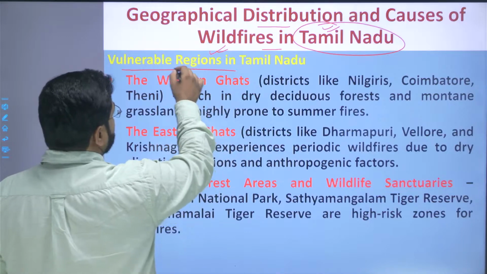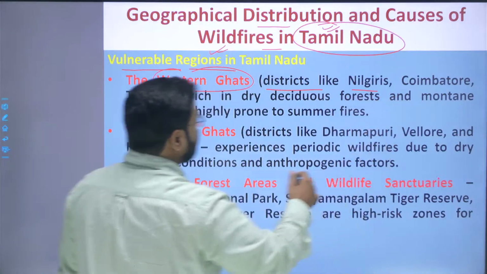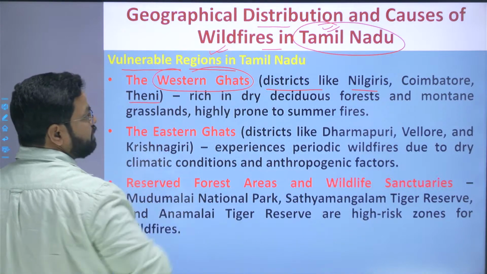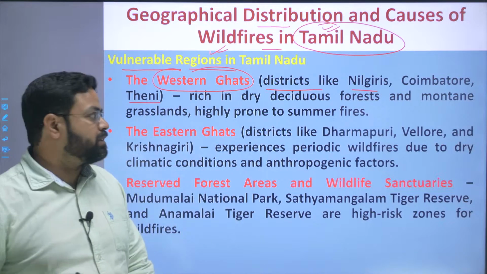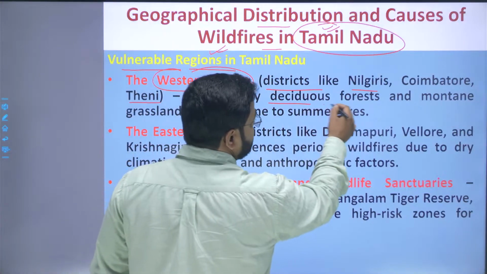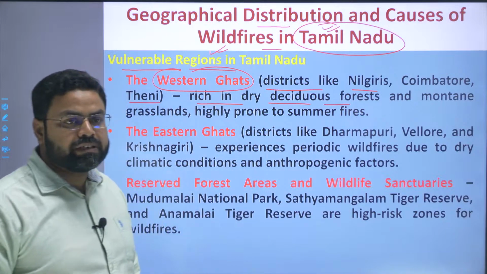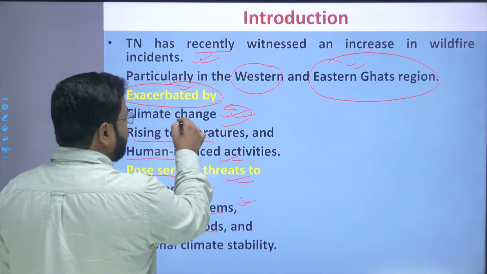First of all, we will go through the Western Ghats. Here, districts like Nilgiri, Coimbatore, and Theni are the districts which run through this Western Ghats. This region is rich in dry deciduous forest and montane grasslands.